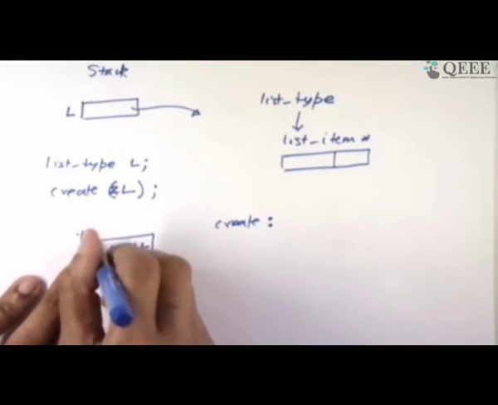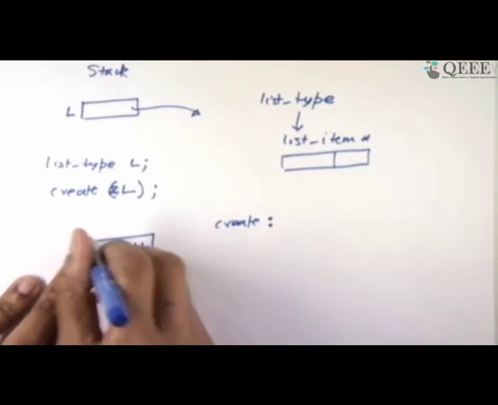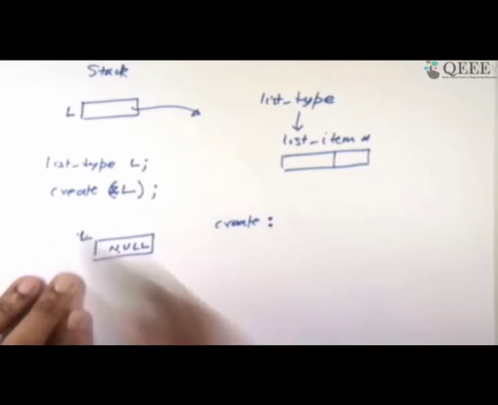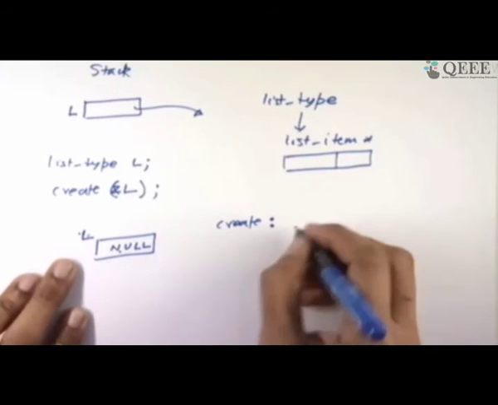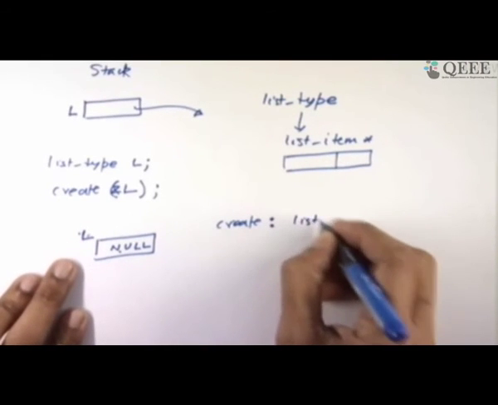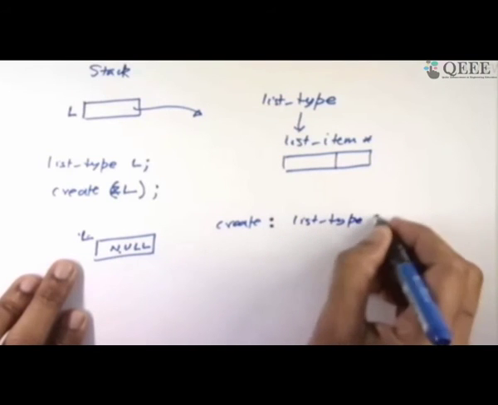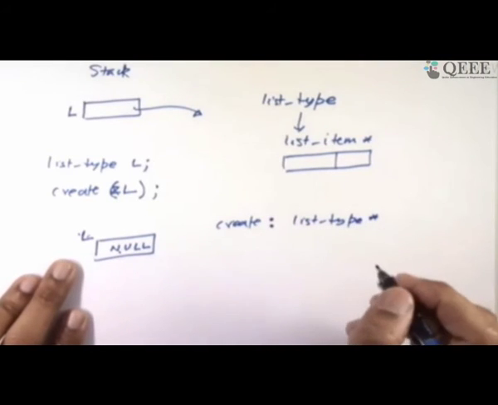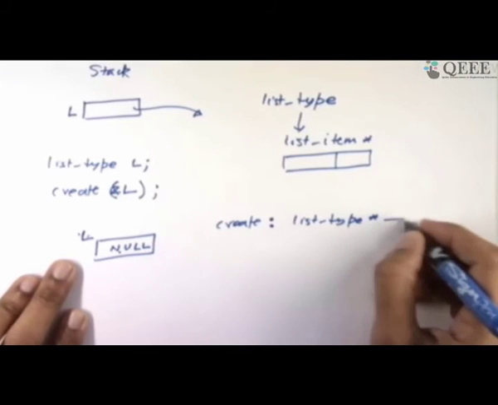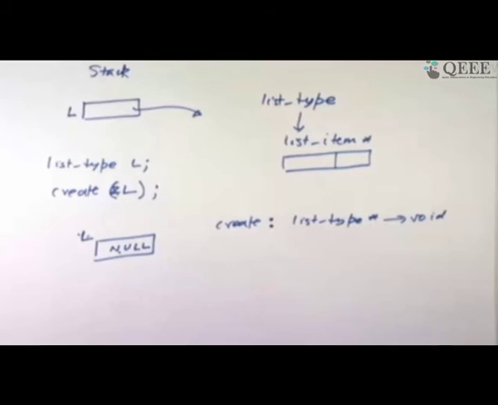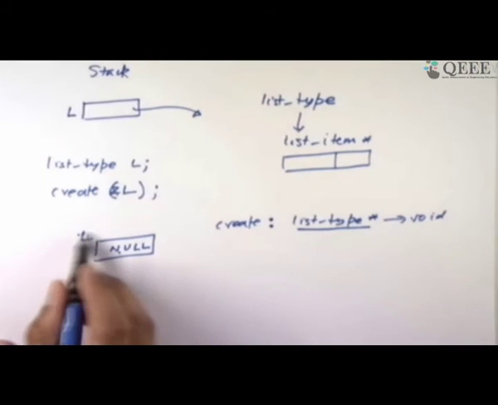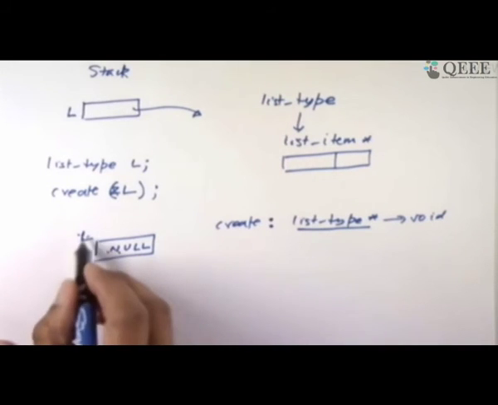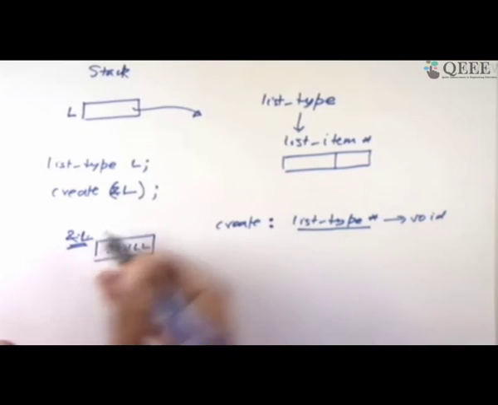L is the name of this, but I want the address of L. So to change this, I need a list_type entity's address. And it's void. I don't want to return anything, so this function just returns void. What it's trying to do is take a pointer so that I get the address of L. I don't want L, L is this, but I want the address of L, which is this. And then I can change the value to null.